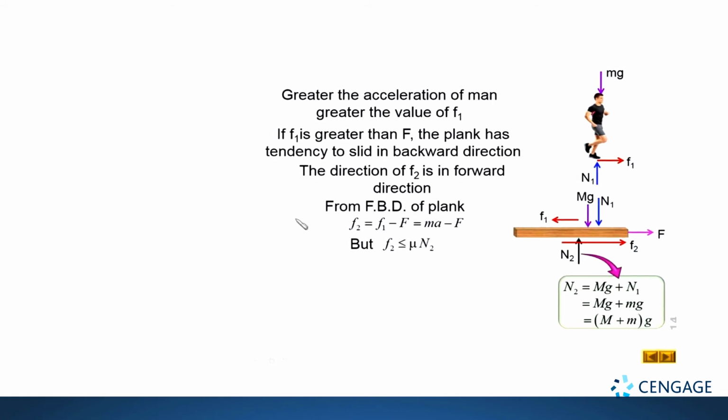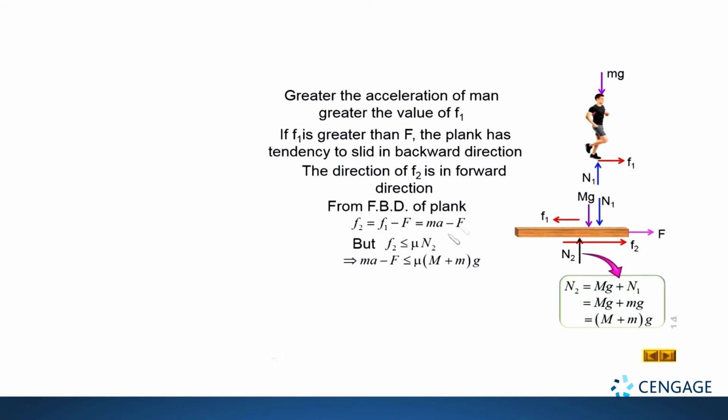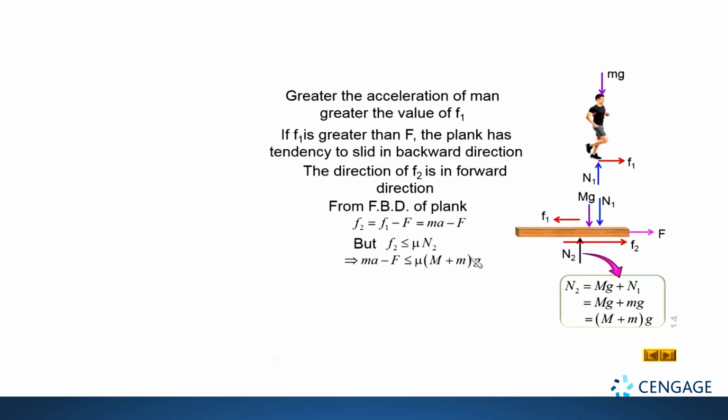Now, we can substitute the value of F2 from this equation and N2 from this equation, and we will get this. We can write ma minus capital F should be less than or equal to mu multiplied by capital M plus small m multiplied by g, right?